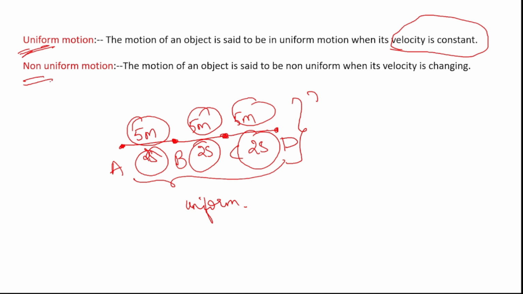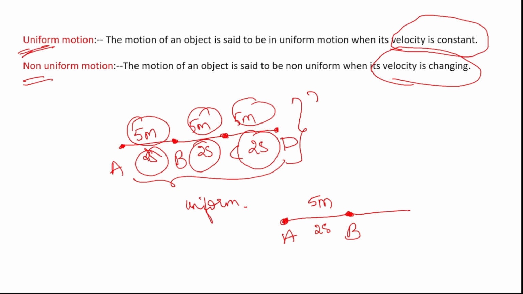Next, non-uniform motion. What is non-uniform motion? If an object is in motion and its velocity is changing continuously, it is not the same or not constant, then that body is said to be in non-uniform motion. For example, if a car is at point A and it is moving to point B, it travels 5 meters to reach point B in, let us say, 2 seconds.